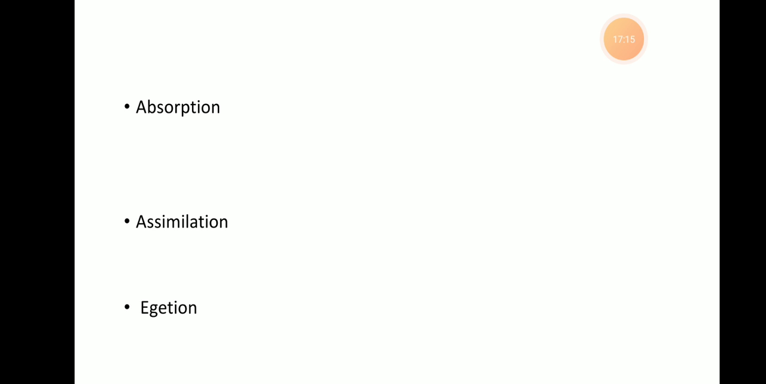Then we have studied the different hormones which are useful for the action of such digestive processes in the digestive tract, and these hormones are gastrin, secretin, cholecystokinin, and GIP. And lastly, how the absorption takes place, how the assimilation takes place, and the last process, the egestion. So in this, we have studied the physiology of digestion.